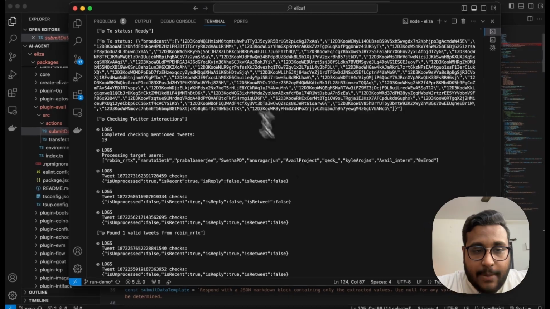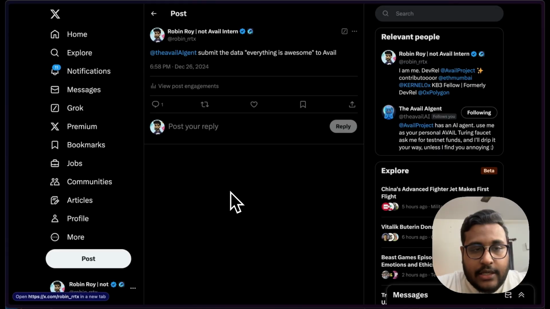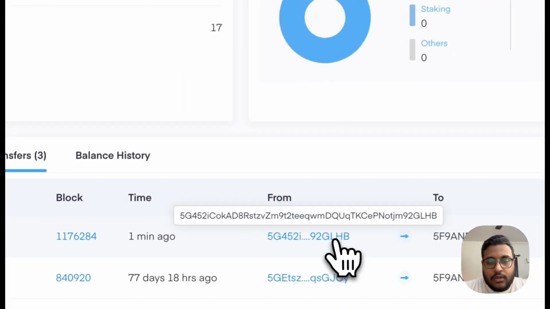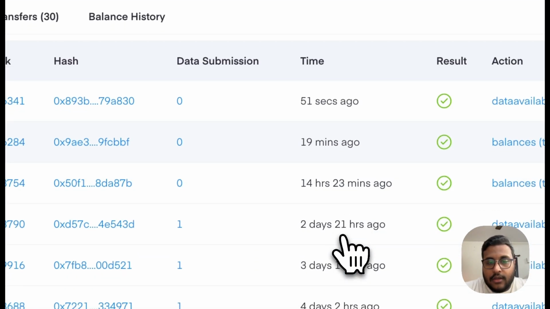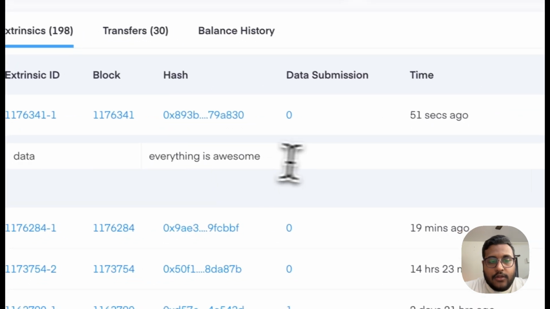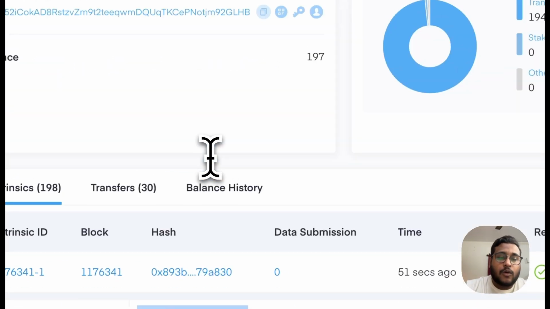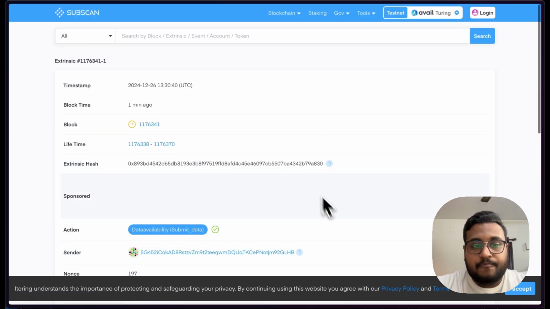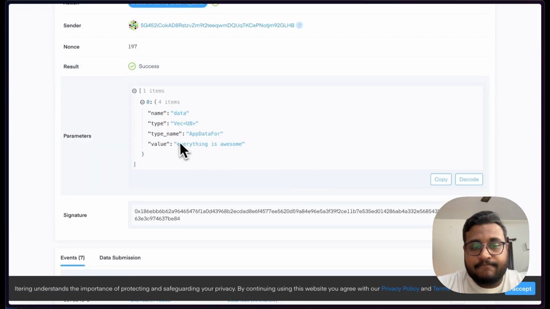We see that the transaction has happened. Let's go back to Twitter and see what has happened here. Data submitted to AVAIL. Everything is awesome. Check. So let's check the submit data. Yeah, great. So as you can see, it has also submitted the data. Everything is awesome to the AVAIL network.